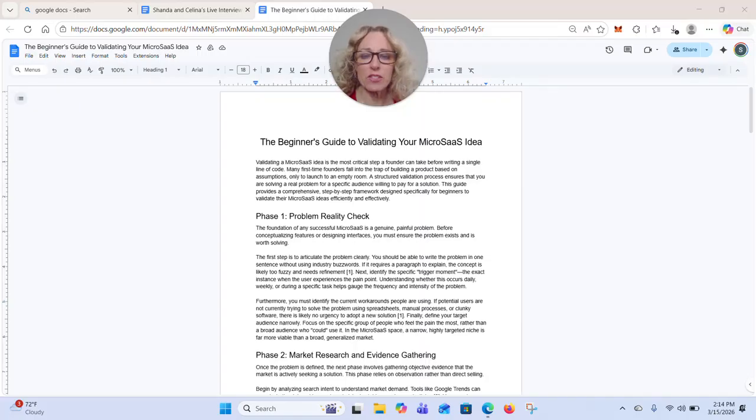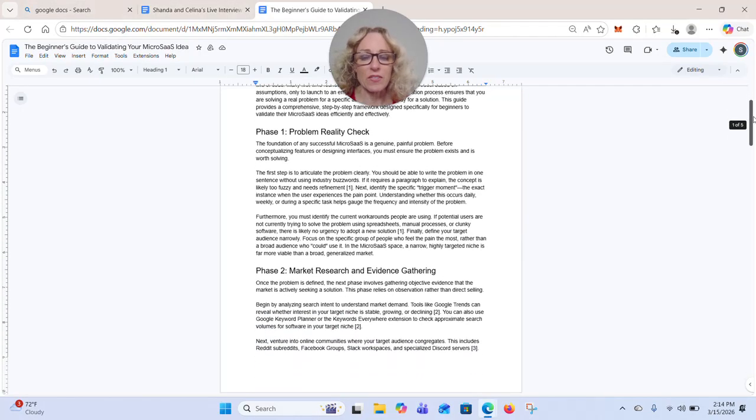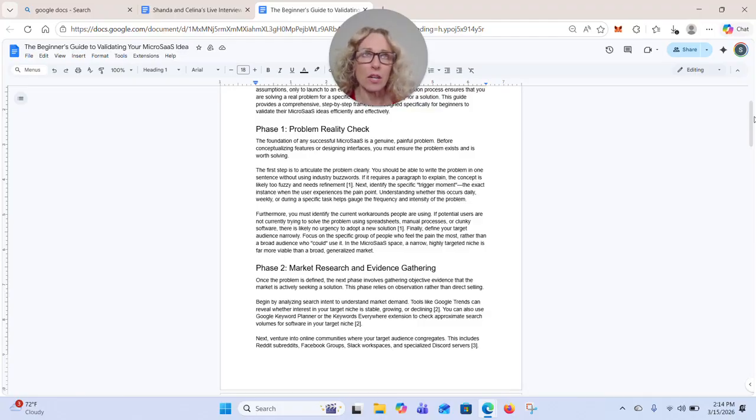I just real quickly wanted to show you guys how to use this beginner's guide to validate ideas for creating MicroSaaS applications. You'll find in the document that the problem reality check is the first thing you're going to do. If you have an idea or a pain point in your business, your career, or your daily life, that is what MicroSaaS applications are perfect for. Because if you have a problem with that, I feel sure there are other people who do also. But you always want to verify that it is something you're able to monetize in the future.